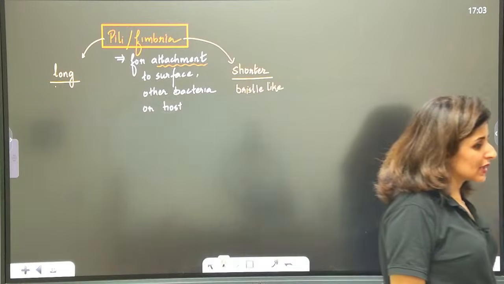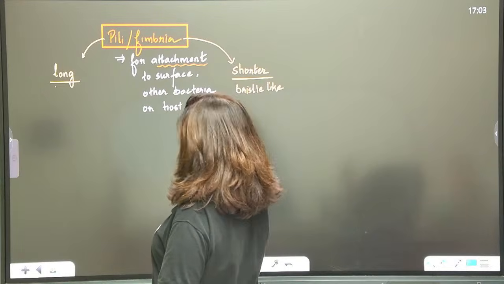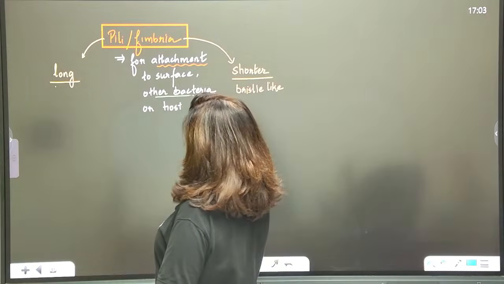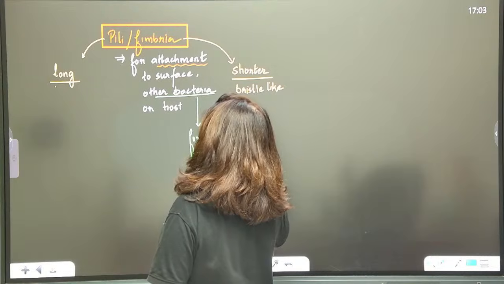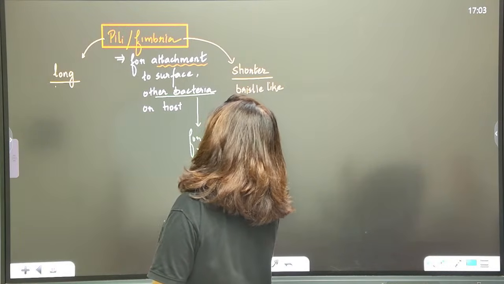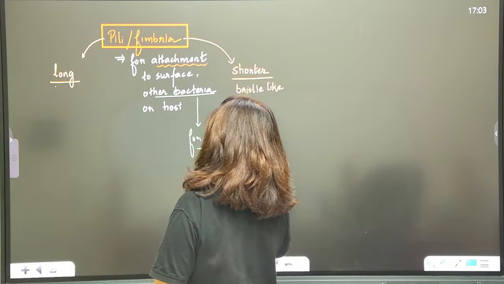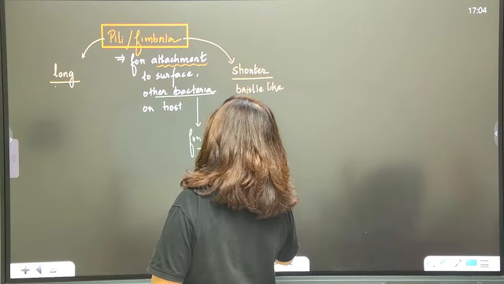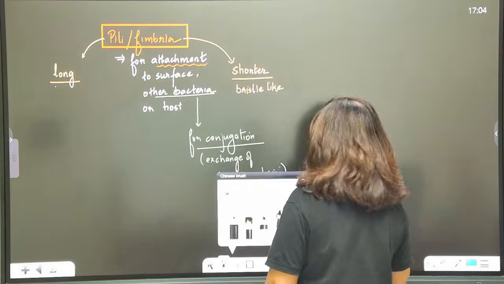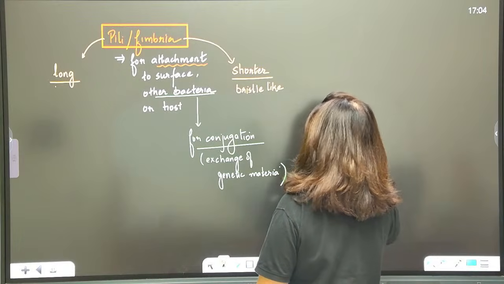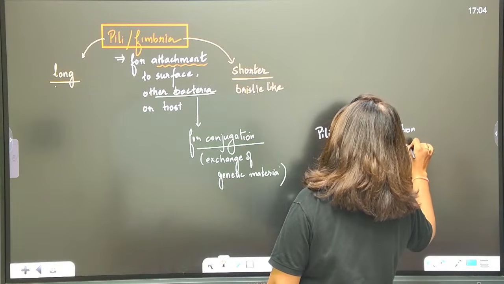Please tell me these points are clear to all. Also, you will see it is meant for attachment to other bacteria. Why does it have to attach to the other bacteria? For conjugation. Now, conjugation is a type of sexual reproduction as seen in bacteria. So, during conjugation, they exchange their genetic material. In order to exchange their genetic material, pili will form a conjugation tube.